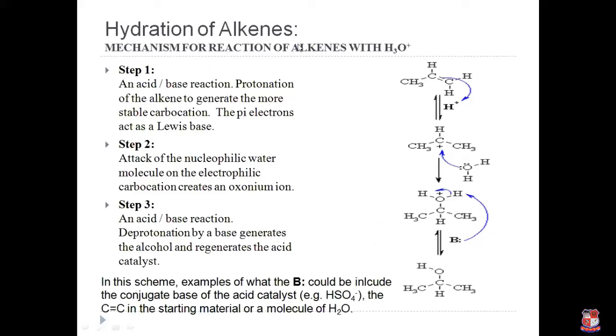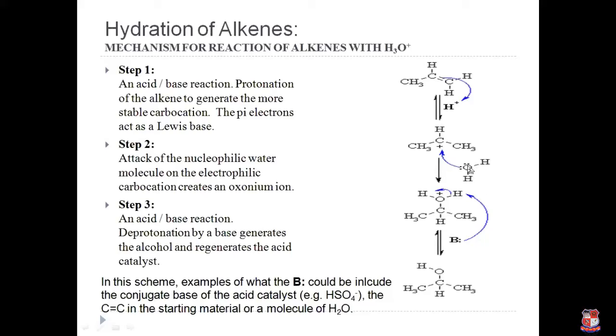Hydration of alkenes: the mechanism of the reaction of an alkene with the hydronium ion. The first step is an acid base reaction, which means it follows the electrophilic addition reaction. The pi bond takes part in the reaction, is attacked by the electrophile, and produces the carbocation. Now this carbocation is attacked by the nucleophile. Here water acts as a nucleophile.